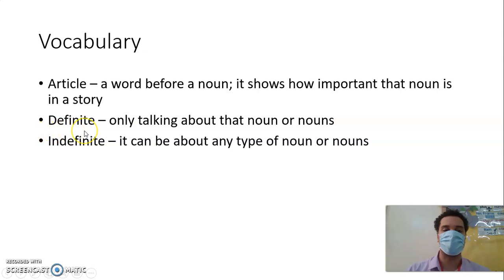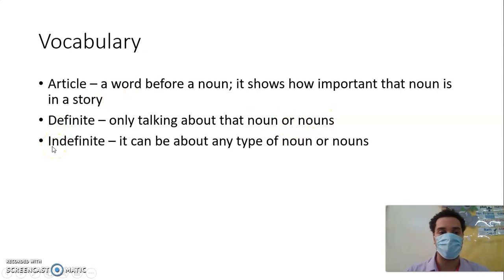Number 2 is definite. I know N-I-T-E, I know I-E makes the I sound, but the E is silent or quiet. So this one, it makes the short I sound, I. So we say definite, definite, definite. Let me hear you. Good. Definite is only talking about that noun or nouns.